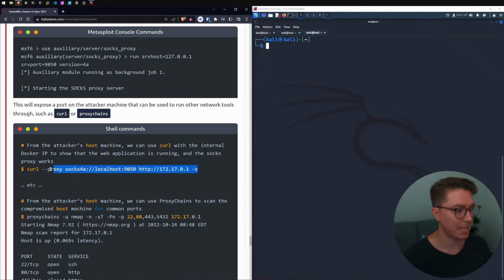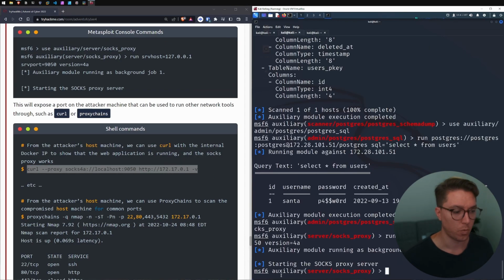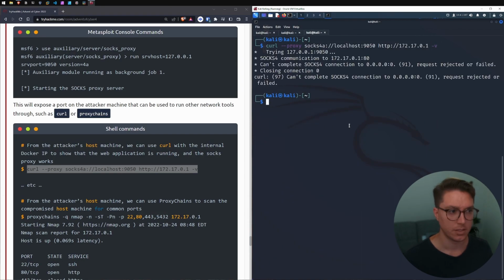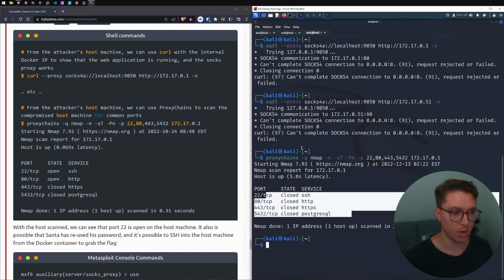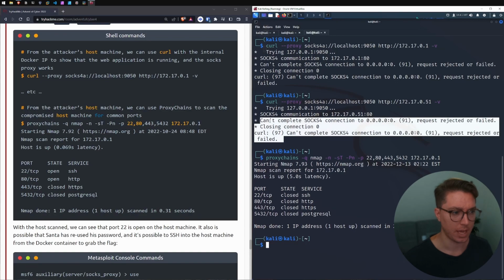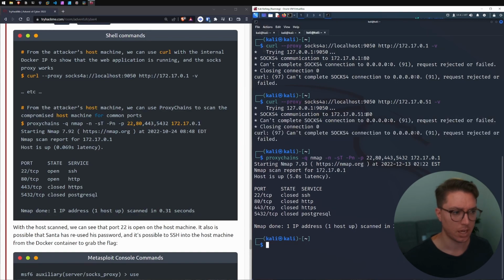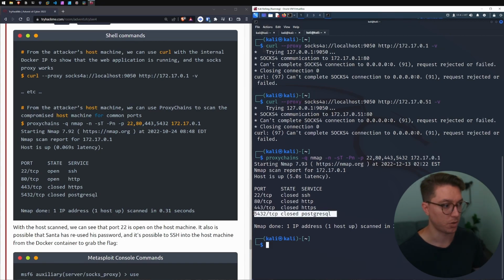So I'm just testing whether or not I get a successful curl once we have started our SOCKS proxy server. Still no luck. Okay, so I've just continued with the example here running an nmap scan through proxy chains, and it has worked. So I'm a little confused why we had this can't complete SOCKS4 connection, but it looks like we are talking directly to the database now through that SOCKS proxy server that we set up. So super complicated. I'm not really fully comprehending it all, but hey, we're getting through this.